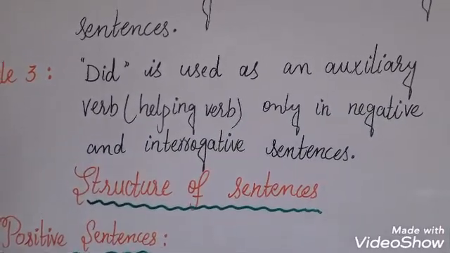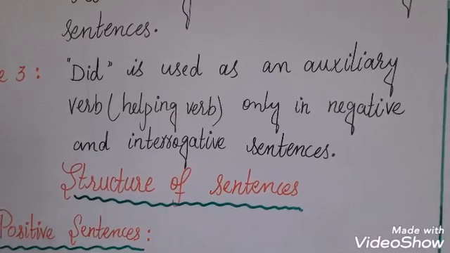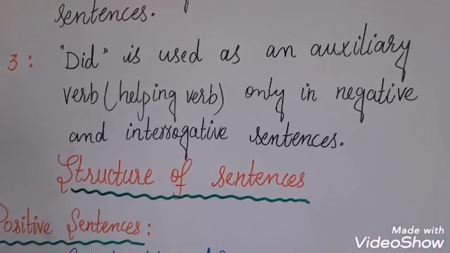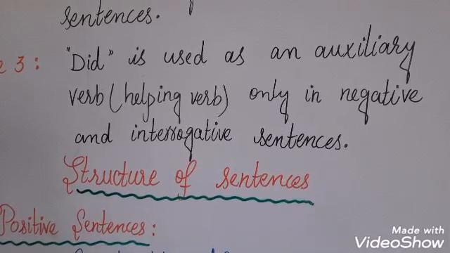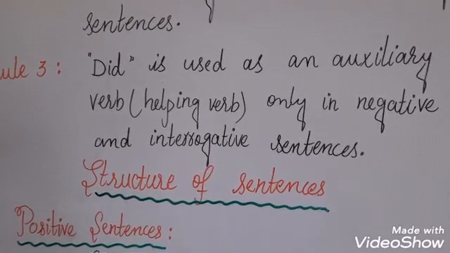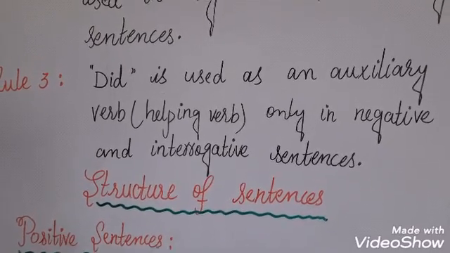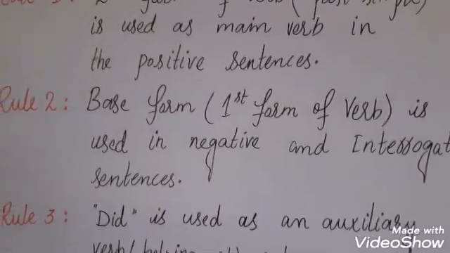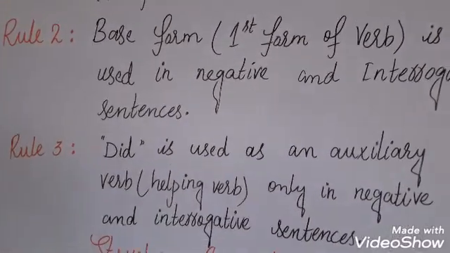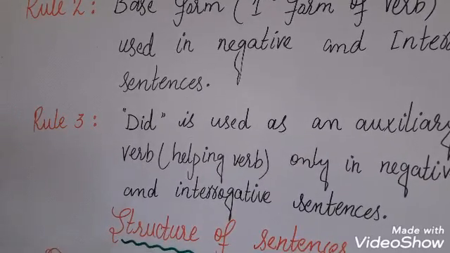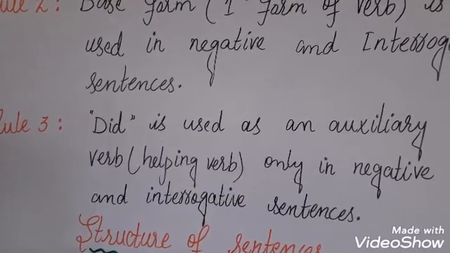Rule number 3 is did is used as an auxiliary verb or helping verb only in negative and interrogative sentences. So in negative and interrogative sentences we will use the helping verb did. There will be no helping verb in positive sentences. There will be only second form of verb in the positive sentences. But in negative and interrogative sentences we will use first form of verb along with the helping verb did.